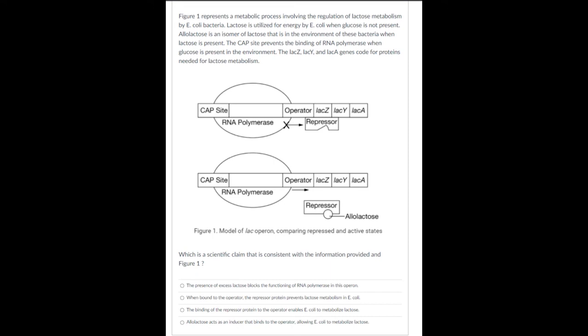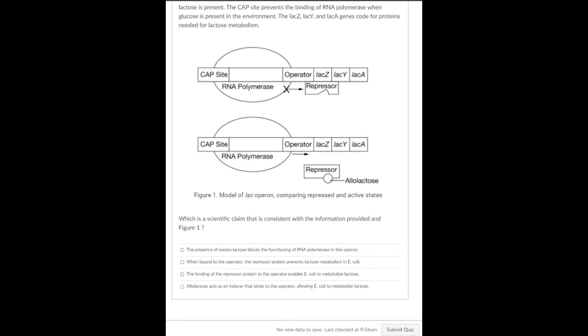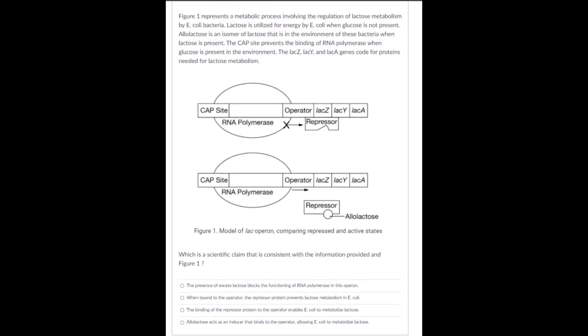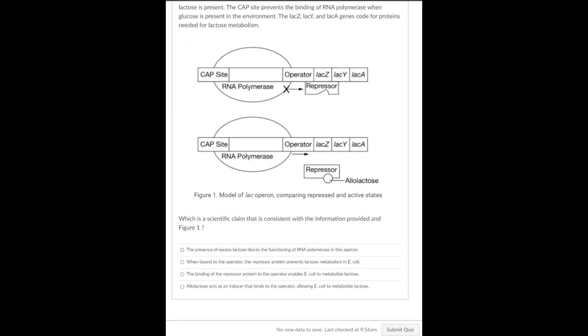And I know these are your guys' favorite questions, because you're basically trying to figure out, like, more than one of these may be true, but you've got to find the one that is making a claim that's consistent with the image. What is the image showing us? Okay, so the first one says that the presence of excess lactose blocks the functioning of RNA polymerase in this operon. So if there's extra lactose, will it block the function of RNA polymerase?